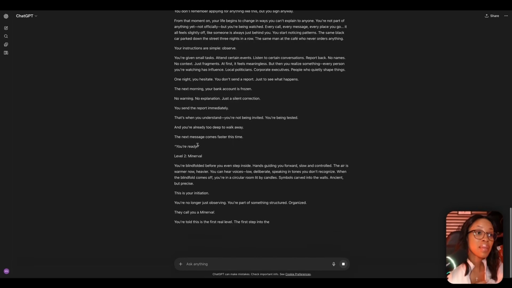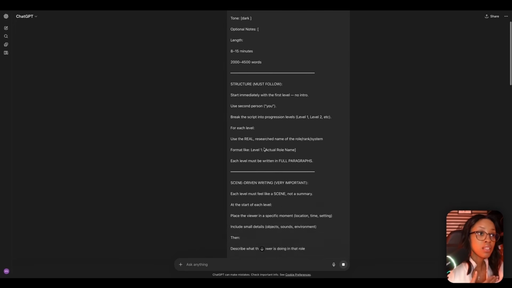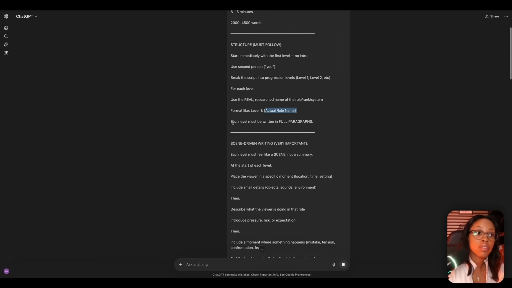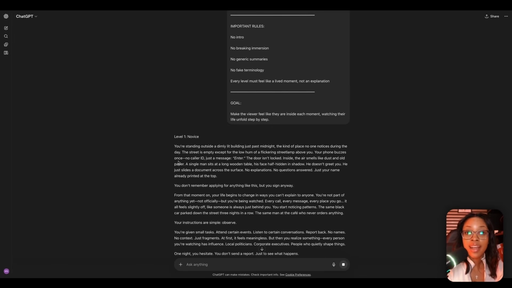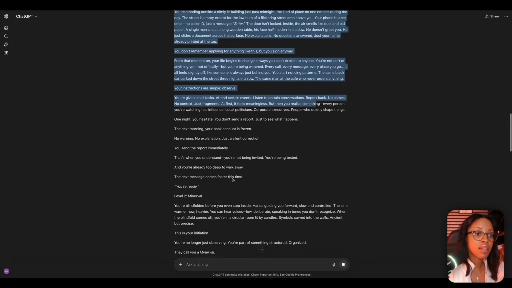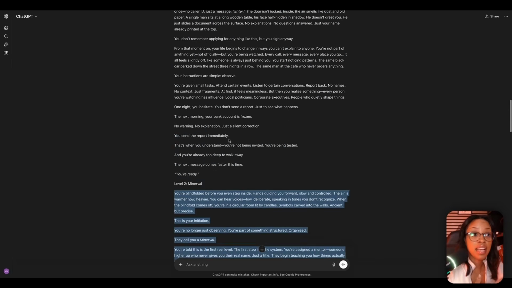And now, as you can see, it has begun generating my script, and it does follow the format that these scripts tend to follow, which is level 1, level 2, the different levels, the actual roles from the levels, and then it gives you the paragraph explanation of how it is. And it paints the picture how these channels tend to do, which is setting you in the scene and explaining it to you from your point of view. So for example, it tells me level 1 and it goes into the novice. Then it says level 2, it gives it a name. And then it keeps generating your entire script.